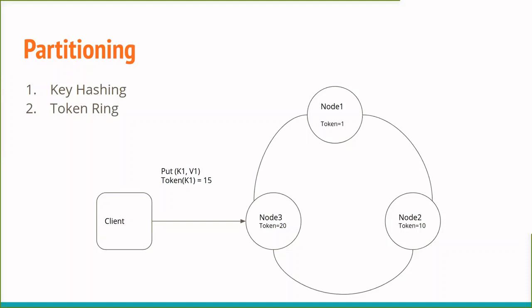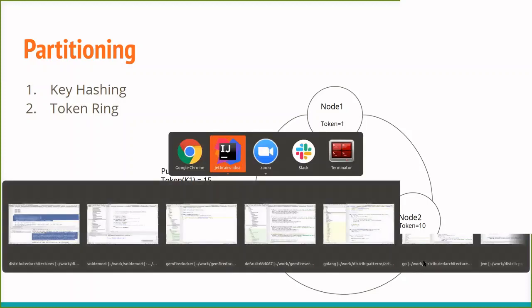It's important that the token numbers which are assigned are not so simple, like 1 to 20. They are generally randomized MD5 hashes converted into integers. That's how it is done in Cassandra, so that they are sparsely distributed. It's not like 1 to 10, 20, because in this case, anything above 20 will always go on node 1, and that will be overpopulated. But essentially, this is how it works.